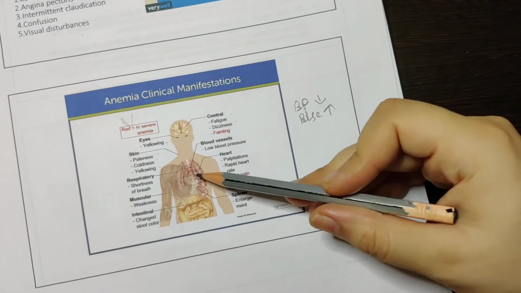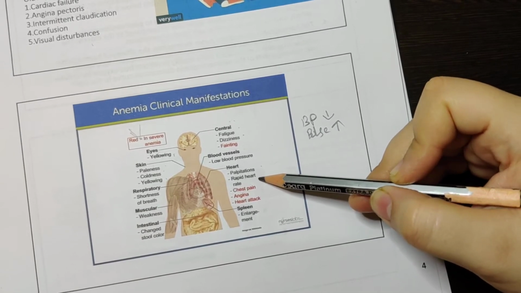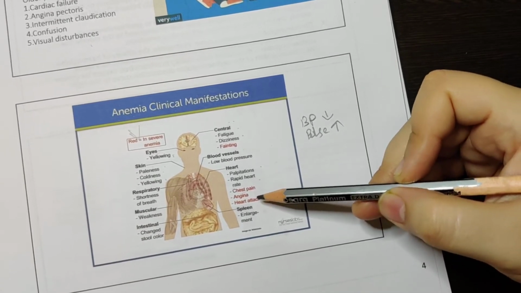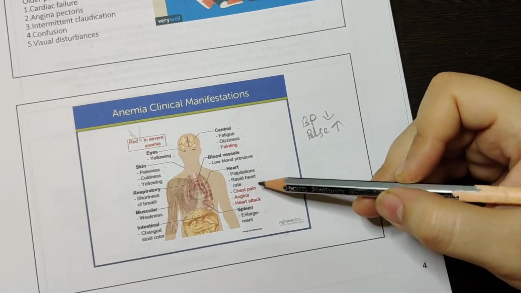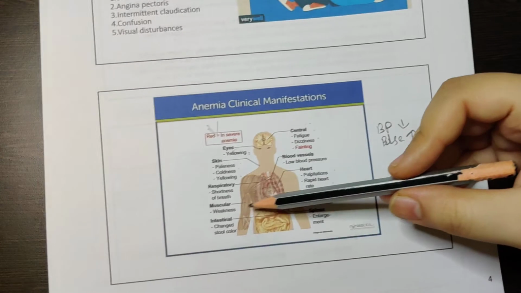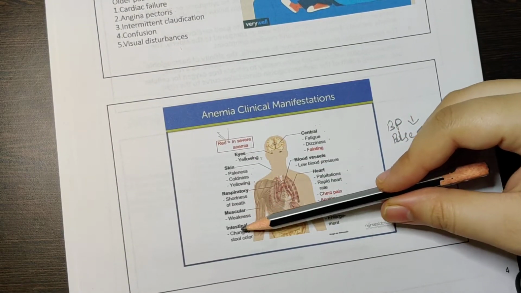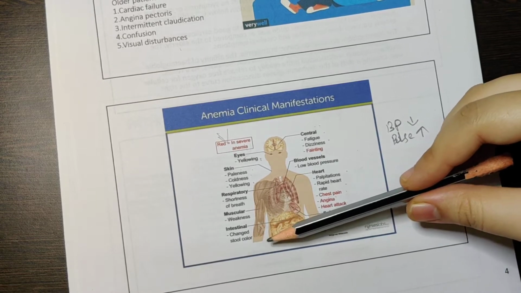Okay, and then coming to the heart. In the heart, what will happen? You'll have palpitation, you'll have rapid heart rate. Sometimes in older patients, you can have chest pain, angina and heart attack. In the lungs, you will have shortness of breath, muscular weakness will be there. In the intestine, you will have changed color of the stool.